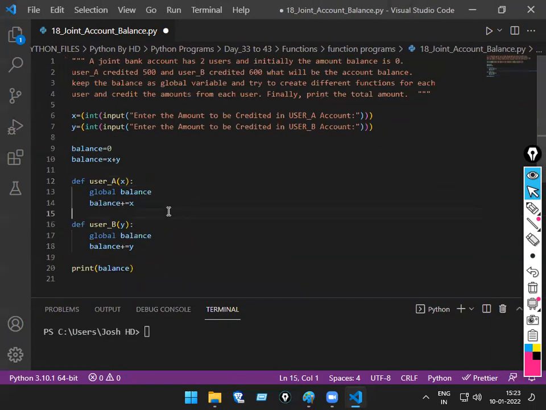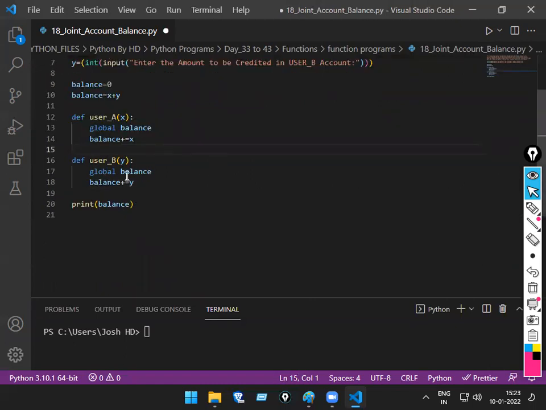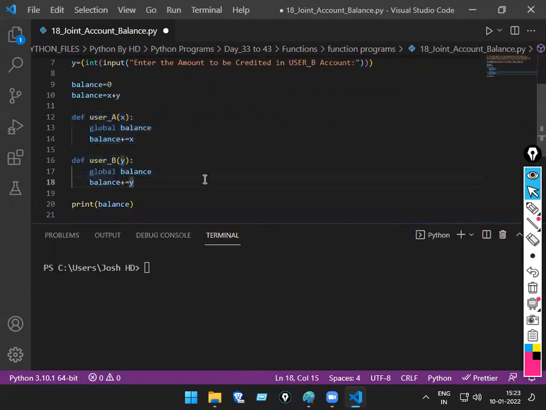Now here, what have I done? Before balance, because I can't use local as global, I have declared it as global there. If I want to use a local variable as global, I have to declare global before it. Okay. This you won't understand now. In the upcoming topic, you'll understand. Because here without this topic also, the program works. Yeah, global. If you don't declare both, it also works here.